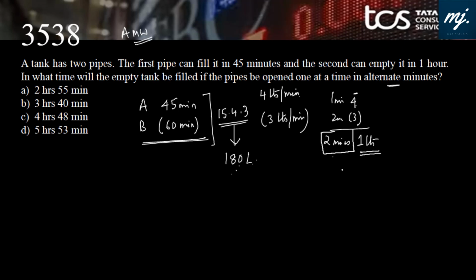Inlet pipe is 4 liter pumping rate. So what is the trick? The trick is, what is the capacity of the tank? 180 liter. Subtract 4 liter from it, simply. Then we'll get 176 liter. Now tell me, 176 liter water will be pumped in how many minutes?